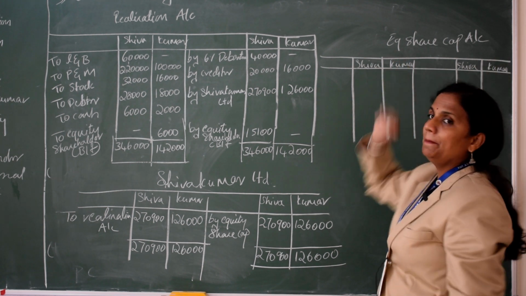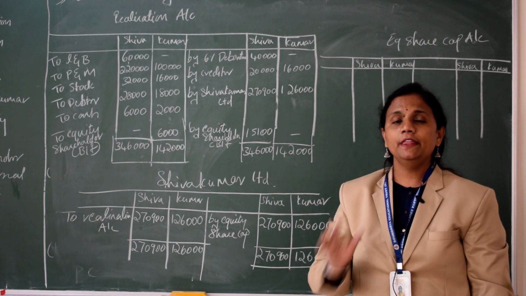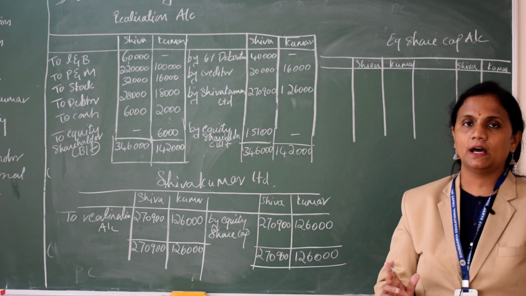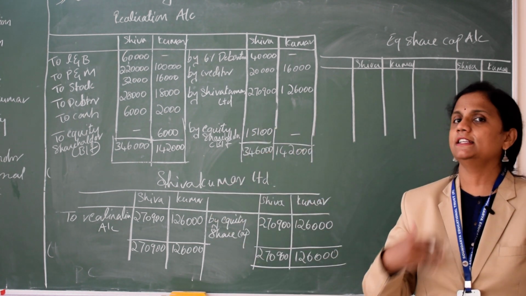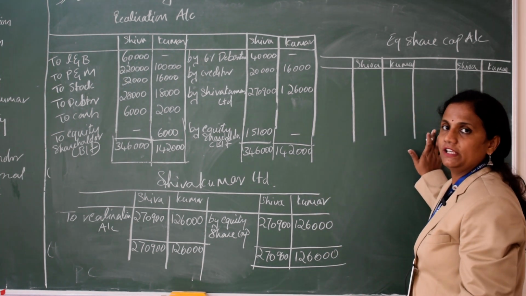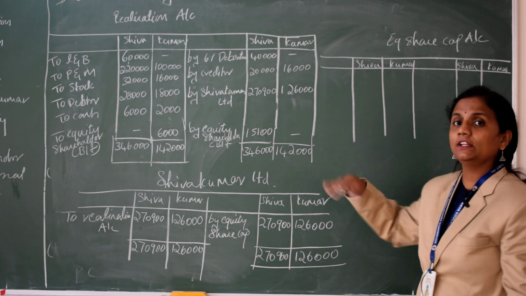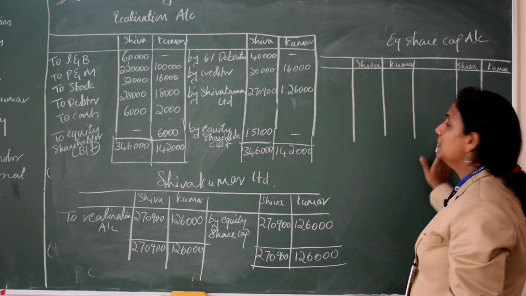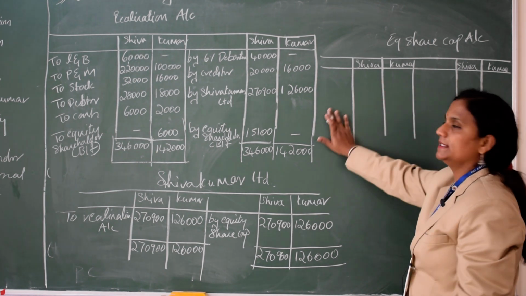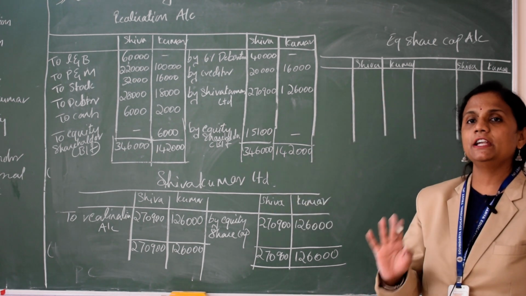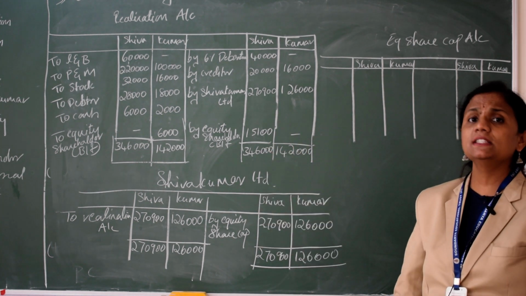When you prepare equity share capital, this is the time to see the old balance sheet of Shiva and Kumar. The things you have not taken in realization, you bring here in the nature of purchase. Everything has to come here: liabilities on the credit side, assets on the debit side. So first we go to the liability side. The first item we have not taken in realization is capital.